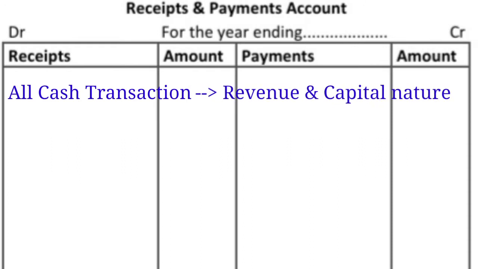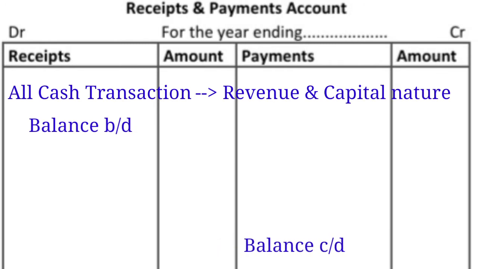It represents the total of all cash book transactions under different heads, and it is a statement form of a cash book. This account is opened and closed with a balance of cash in hand or cash at bank in the beginning and at the end of the accounting period.